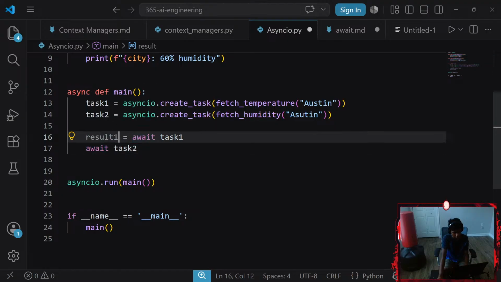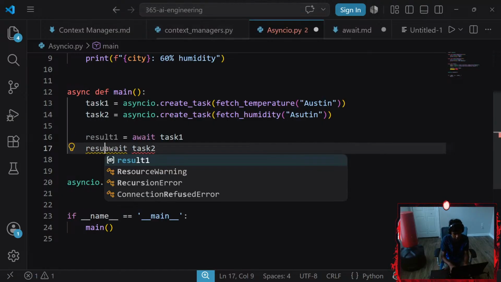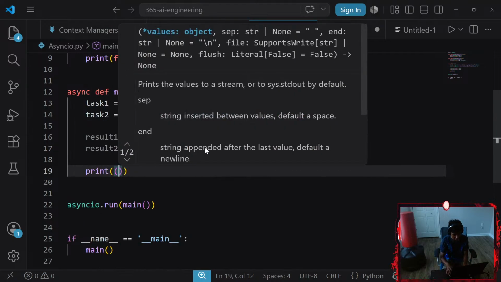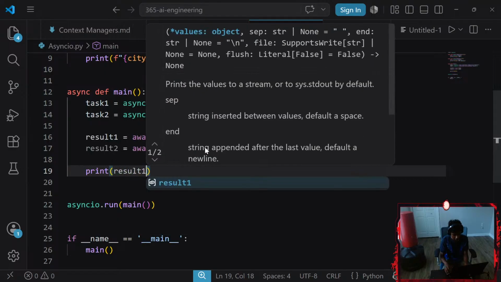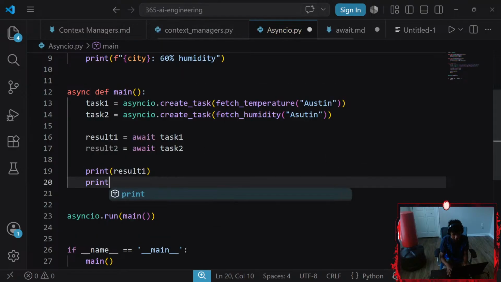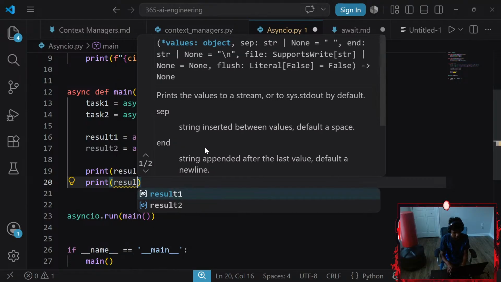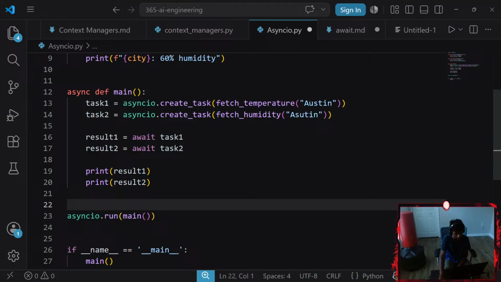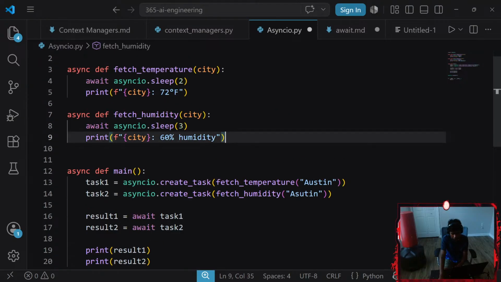Result 1 equals that. Result 2 equals that. And then we're going to go ahead and print our result 1. And we're going to print our result 2. There we go. Now, apparently this is supposed to do the trick.